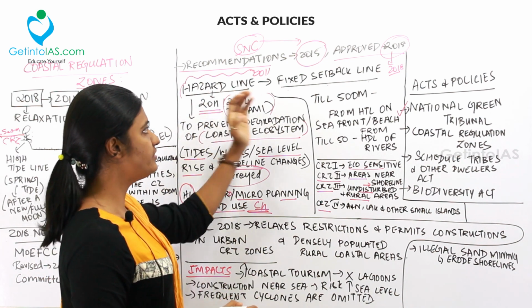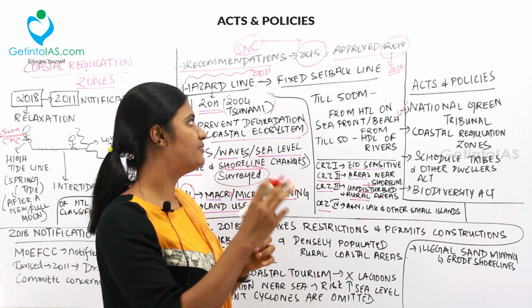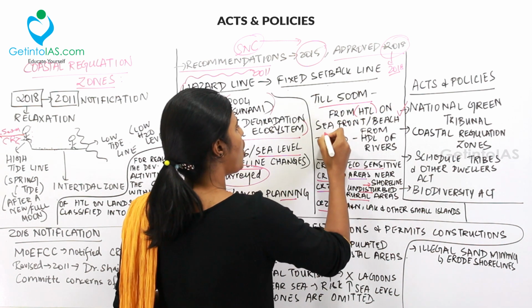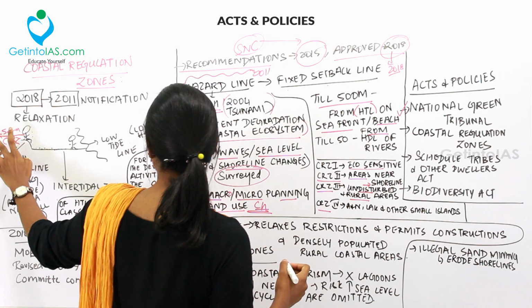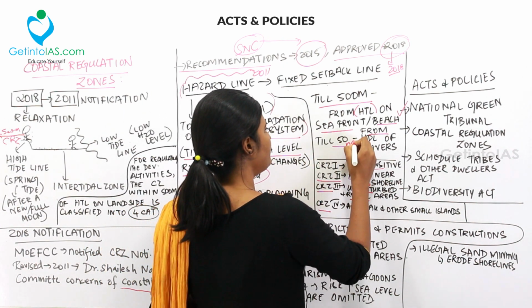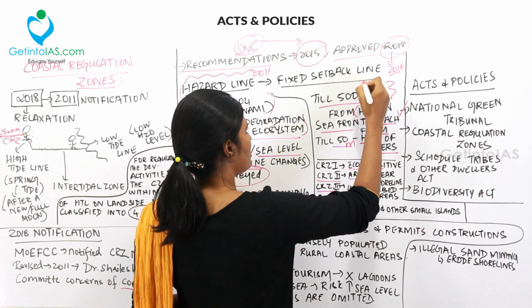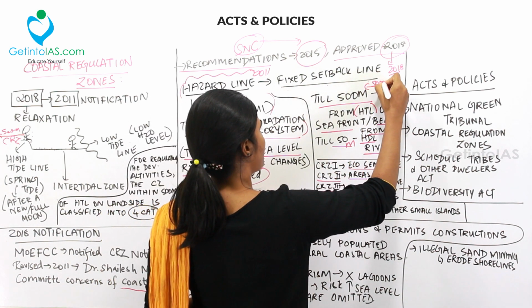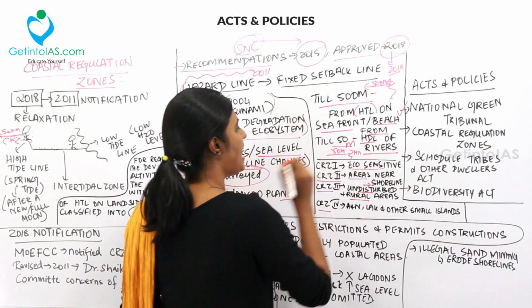So they changed it to fixed setback line in 2018. So what is a fixed setback line? Under this, it is till 500 meters from the high tide line on the seafront or the beach. We already saw that till 500 meters we had the CRZ, and then 50 meters from the high tide line for the rivers. So if it is a beach, the coastal regulation zone or the fixed setback line is 500 meters, and for the rivers it is 50 meters from the high tide line.